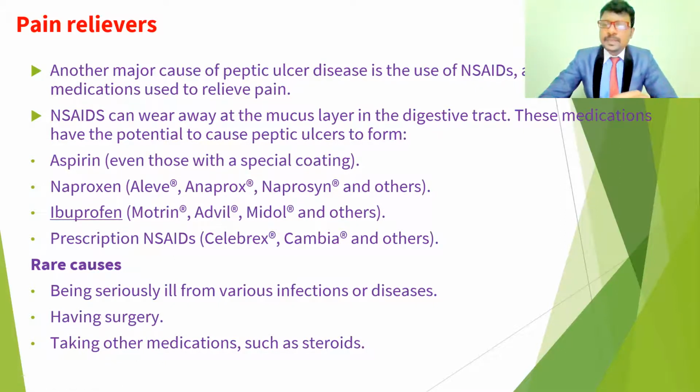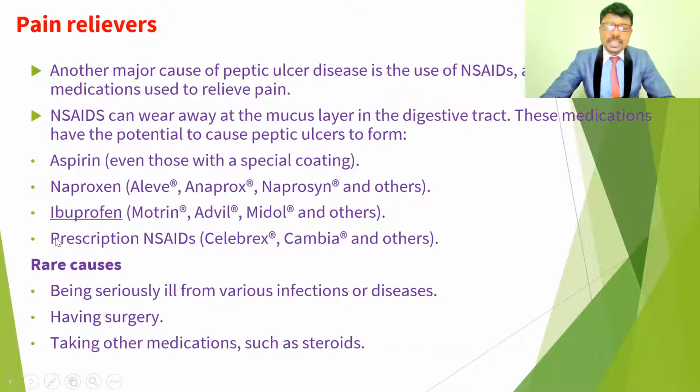These painkillers, especially the non-steroidal anti-inflammatory drugs, in people who are addicted or who use them for a prolonged time, may damage the intestinal mucosa or the stomach mucosa. These medications may damage the stomach walls, leading to abnormal secretion of mucus, so it also gives ulceration. These can wear away the mucus layer of the digestive tract, so these medications are a potential cause of peptic ulcers.